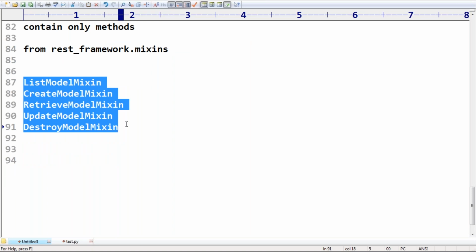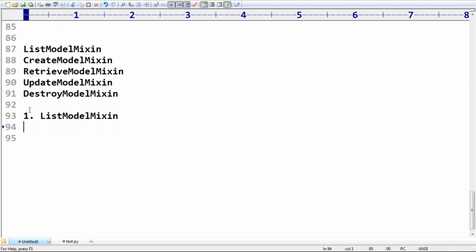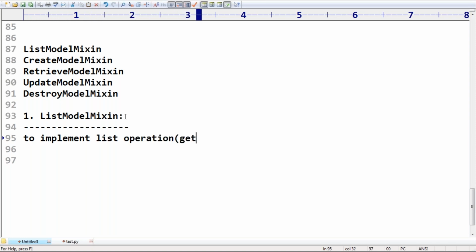What is the first one? ListModelMixin. Observe carefully. This ListModelMixin can be used to implement which operation? The name itself indicates: the list operation. List operation means get. Can you list out all the things using the get operation, or get method handler?